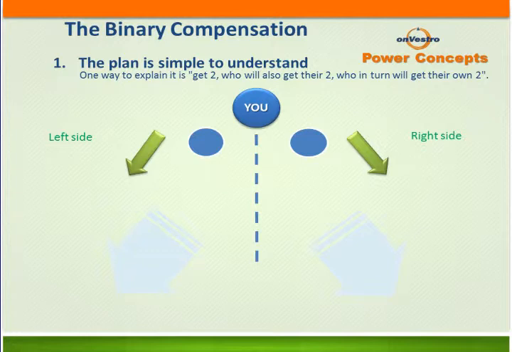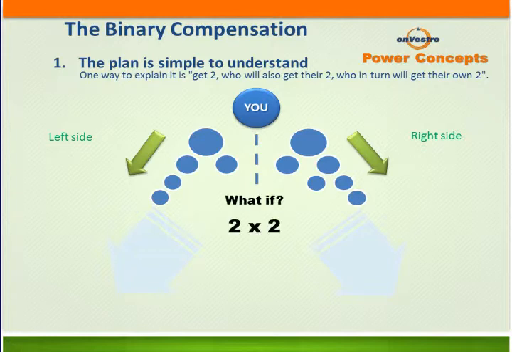First of all, the binary concept is very easy to understand, and it's very simple to explain, because you have a left side and you have a right side. And the best way to explain it is 2, go out and get 2, go out and get 2, and go out and get 2. And that's how your organization starts to grow. You may just bring in 2 individuals, but those 2 go out and get 2, those 2 go out and get 2, and it keeps on growing. Your left side is growing and your right side is growing.